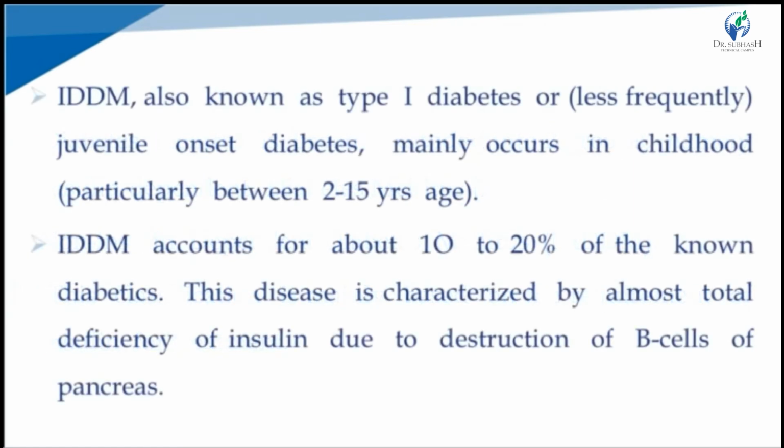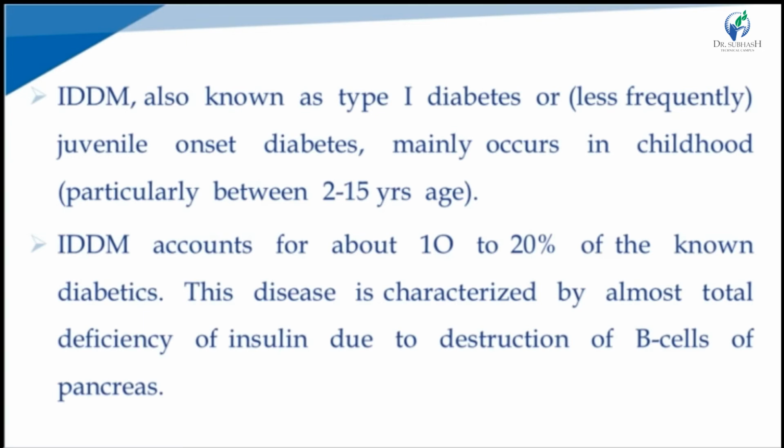First, IDDM, insulin dependent diabetes mellitus. It is also known as type 1 diabetes or juvenile diabetes. It mainly occurs in childhood, particularly between 2 to 15 years of age. It accounts for about 10 to 20% of diabetics.